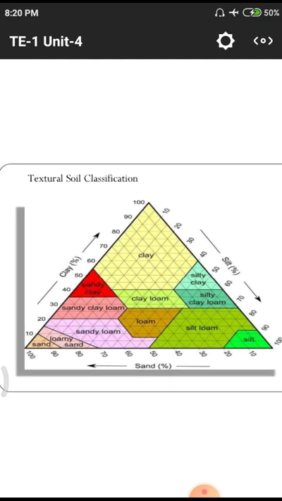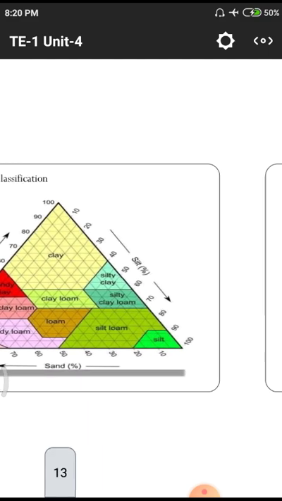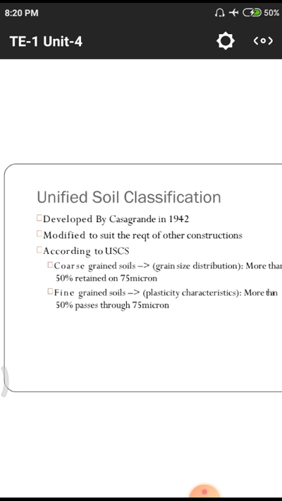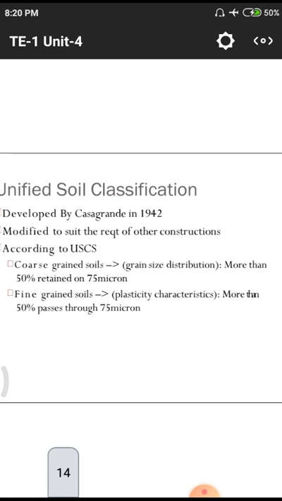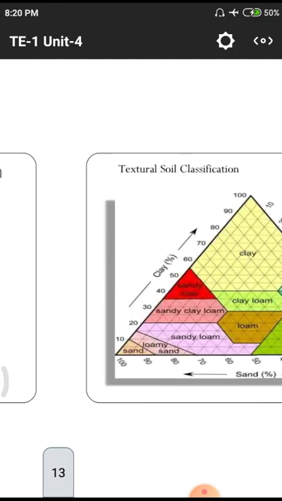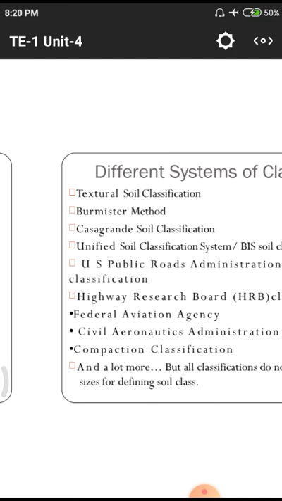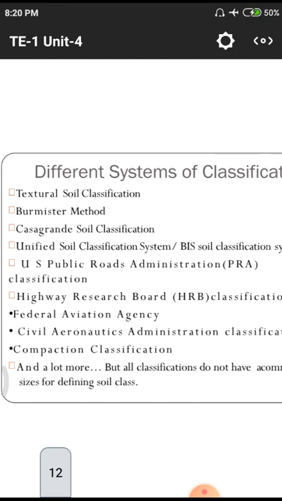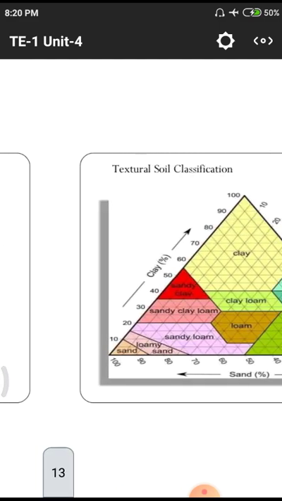Due to those, these different soils will be formed. After that, unified soil classification. Unified means, as we observed in the previous slide, unified soil classification. That means the BIS, Bureau of Indian Standards classification system.